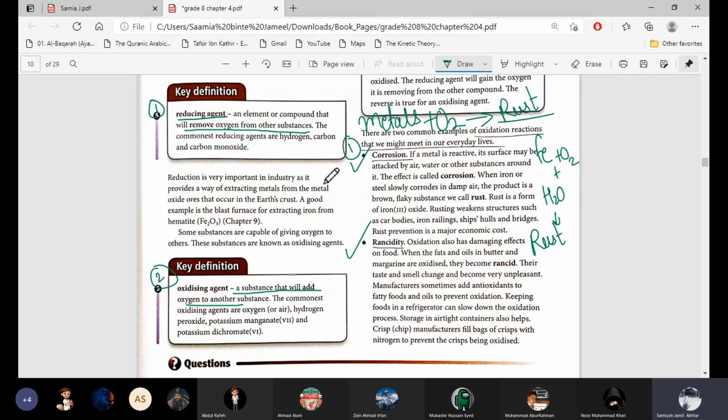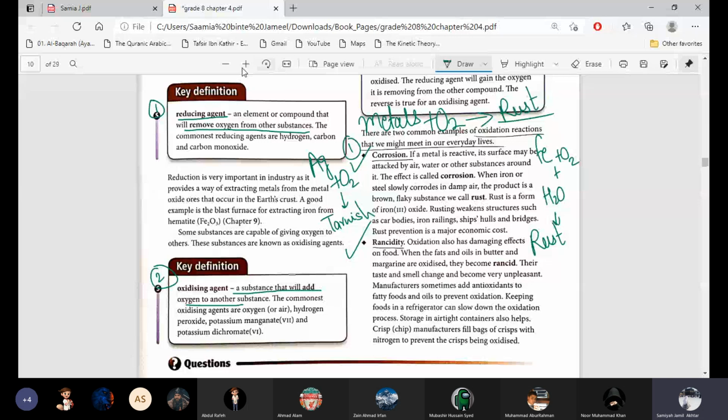Silver, Ag, also gets oxidized and forms tarnish. Have you seen silver jewelry or silver utensils becoming black or gray? Yes, ma'am, the spoons. Yeah, the spoons, that's tarnish. When they are wet and exposed to the open environment, they become oxidized and tarnish. So this is corrosion.